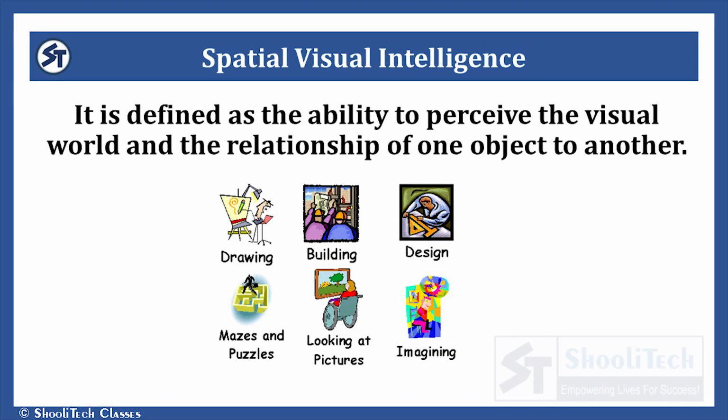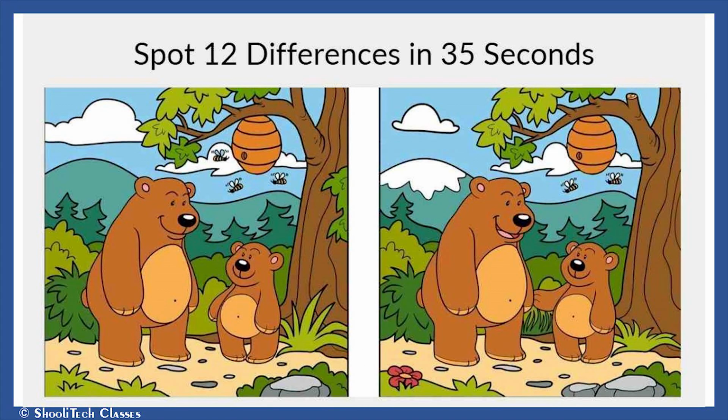Next comes spatial visual intelligence. It's the ability to perceive the visual things and to find relationships among them. Some people are good in drawing, some are good designers, some of us can solve visual mazes or puzzles very easily. Here, if you look at the screen, it's an image puzzle, right? And generally, we practice these types of puzzles for improving our spatial visual intelligence.